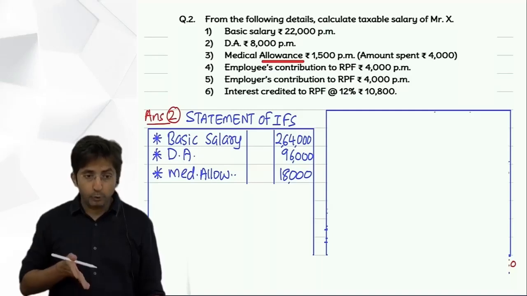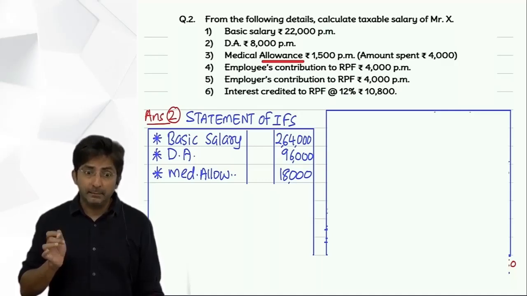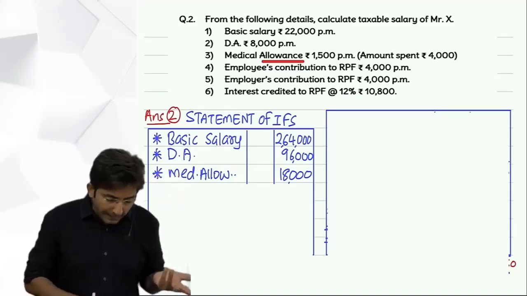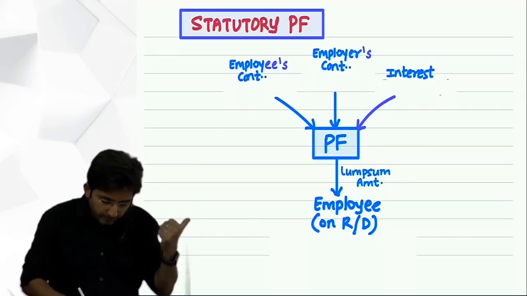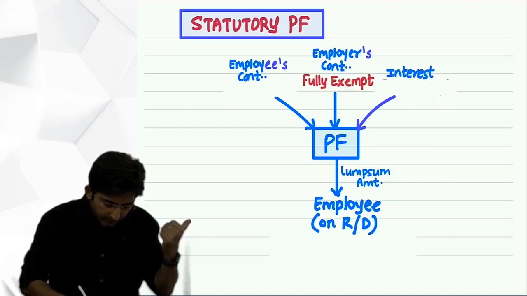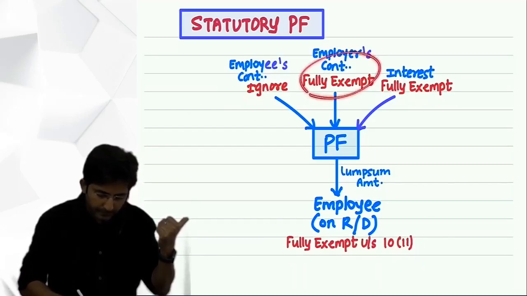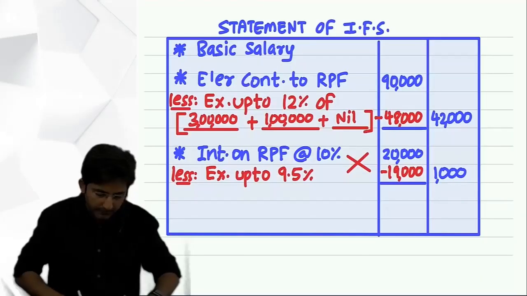Wait, you have to also notice whether it is SPF or RPF. RPF. What if this was SPF? Fully exempt. Then I would have put a dash directly in the outer column. You forgot, I had explained SPF first today. See this? SPF is fully exempt. Isn't it? But in this question it is not SPF, it is RPF.